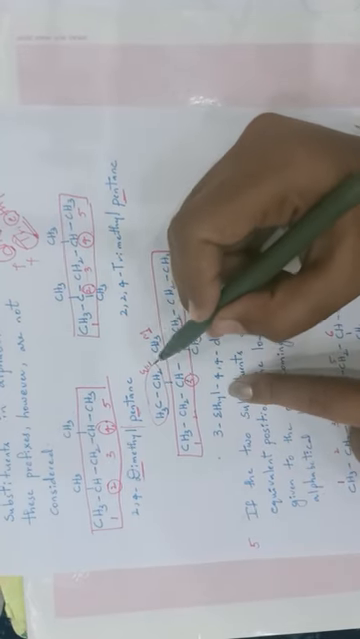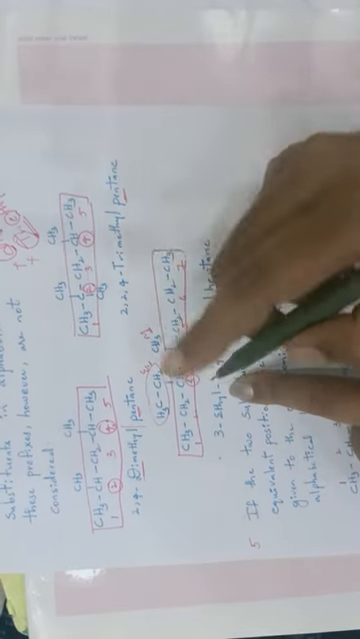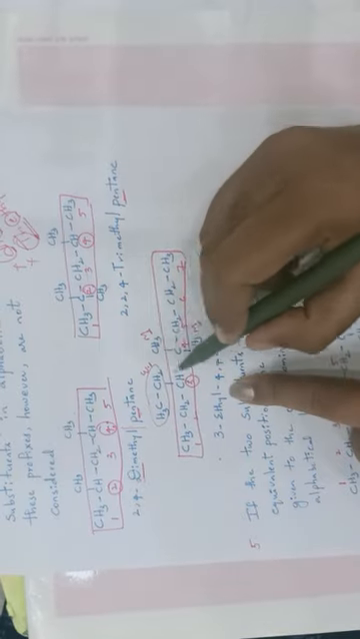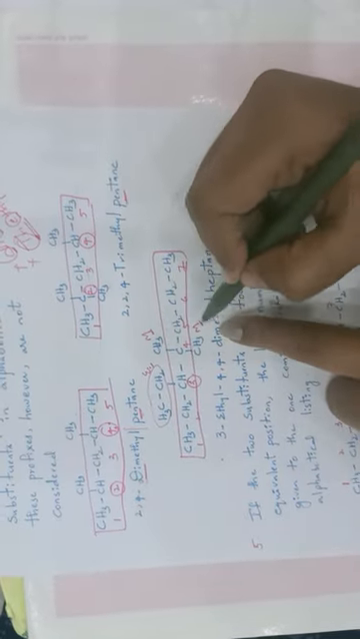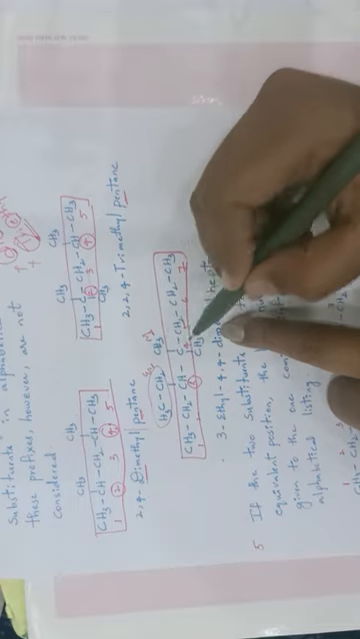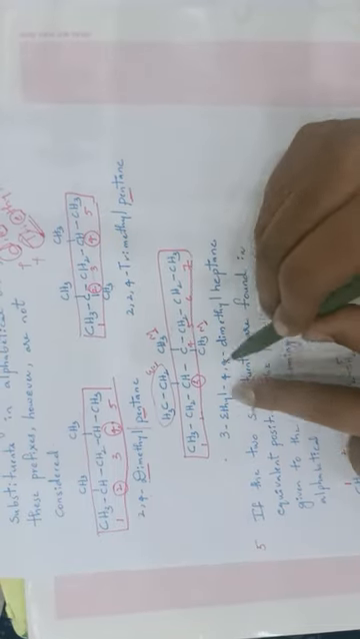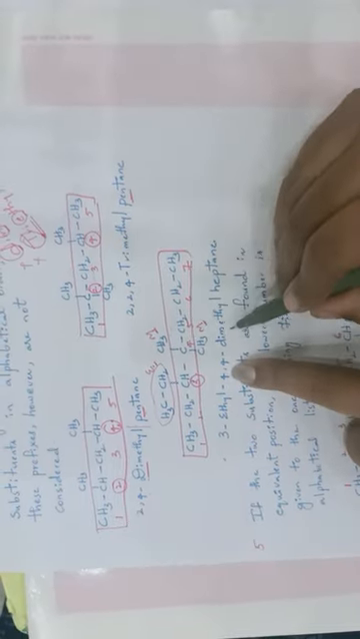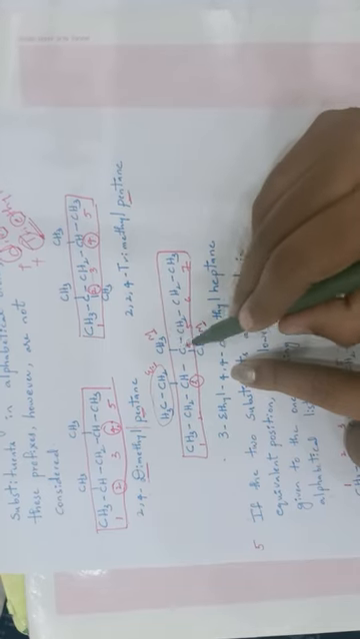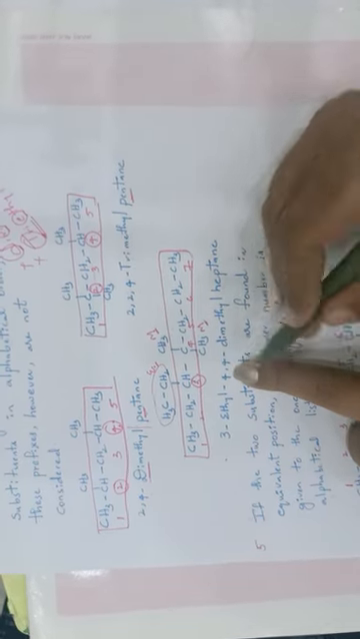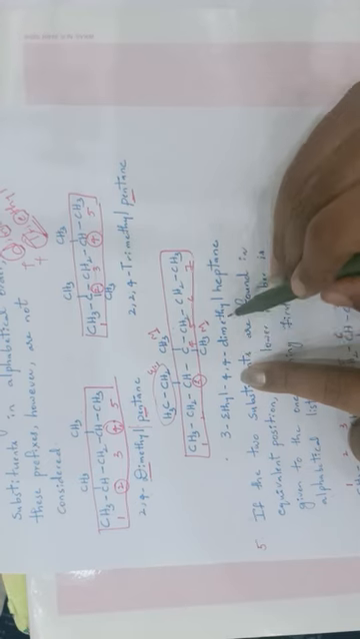I have written here 3 ethyl. Only one ethyl group is present at the side chain, so 3 ethyl. And how many methyl groups are present? 2, at the fourth carbon. So 3 ethyl, 4, 4 dimethyl. On the same carbon 2 methyl groups are present, so the number is repeated: 4, 4 dimethyl.